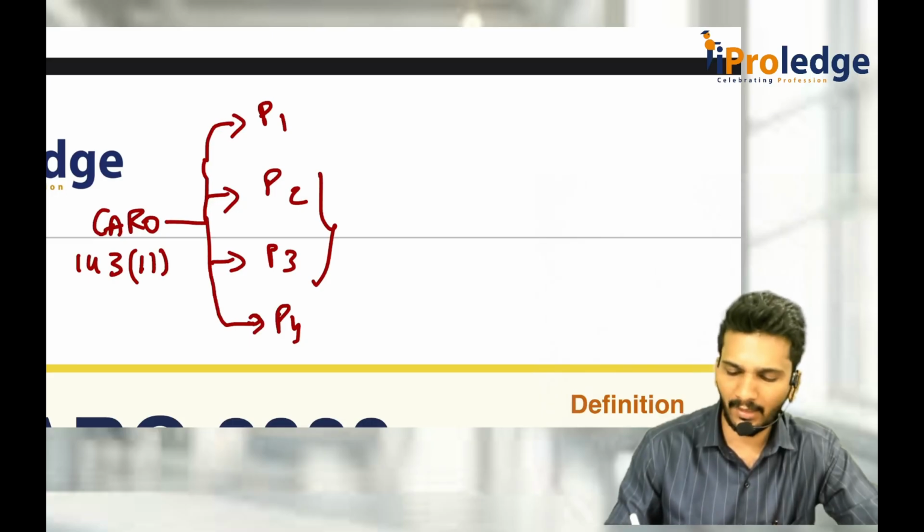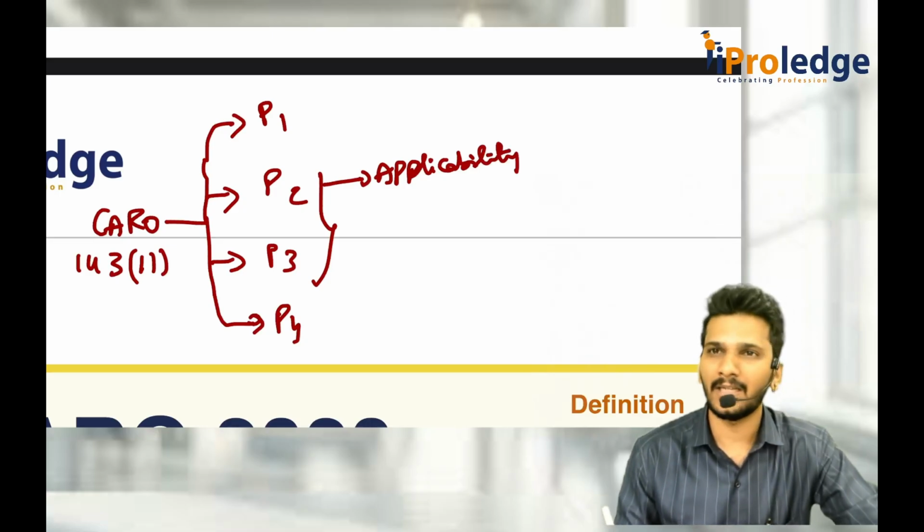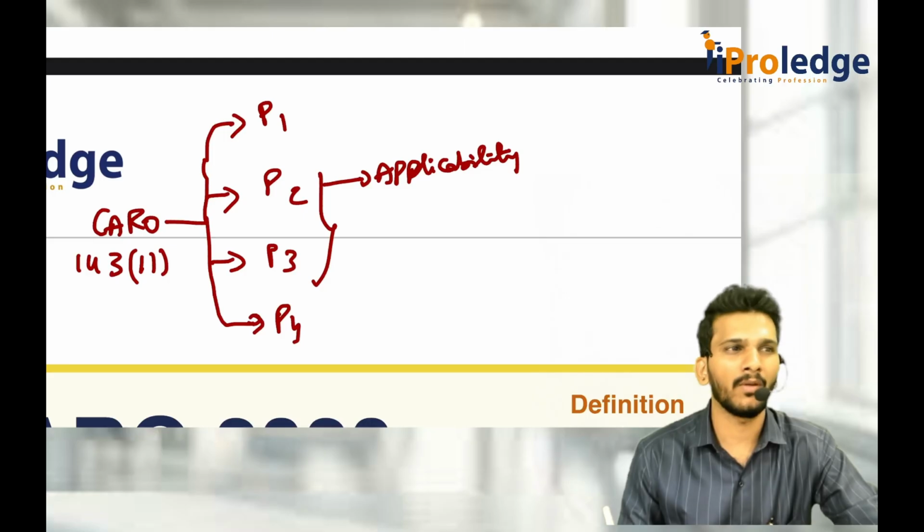Now when I say paragraph 2, it consists of applicability. Sir, what applicability? This CARO is applicable to what entities? It is not applicable to what entities?